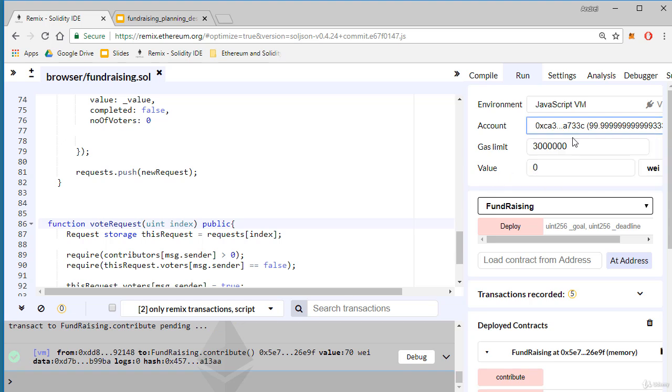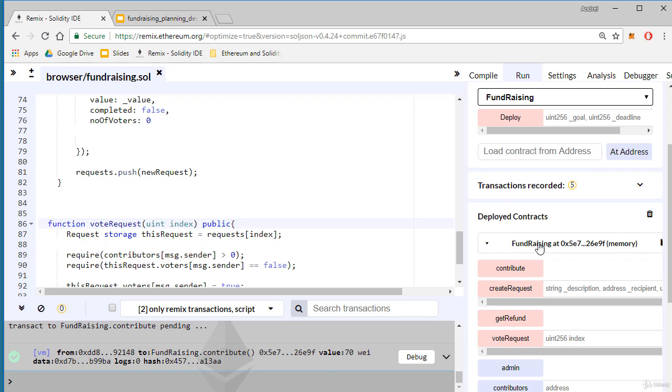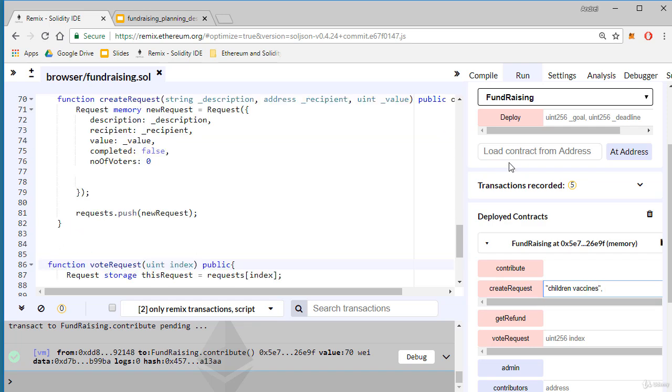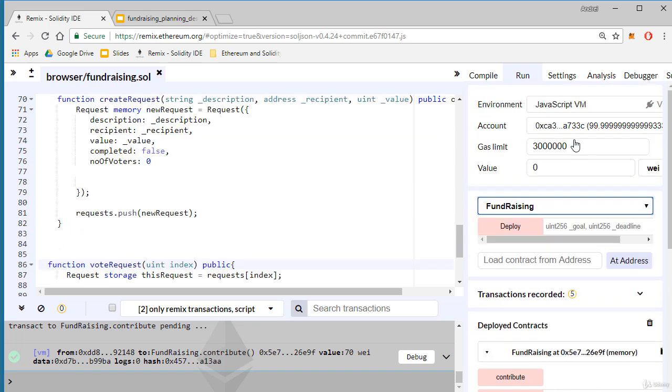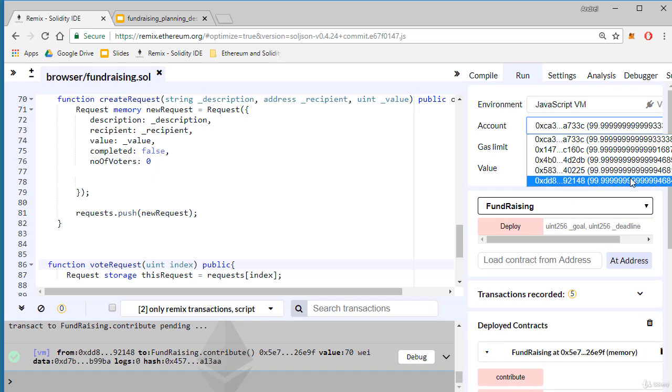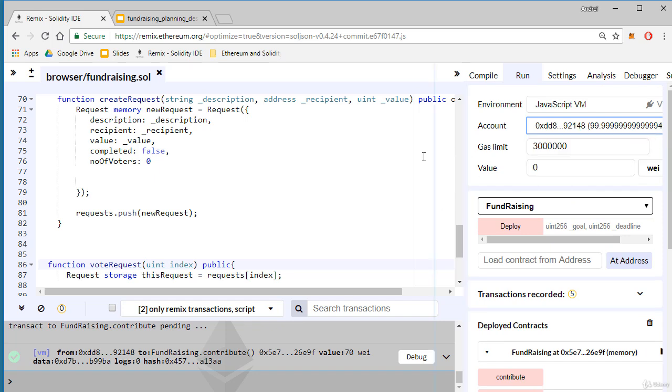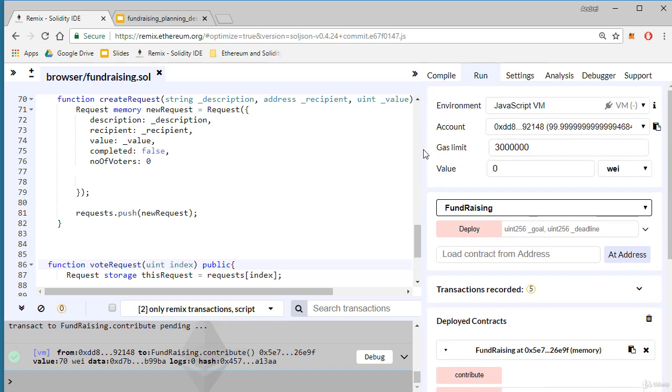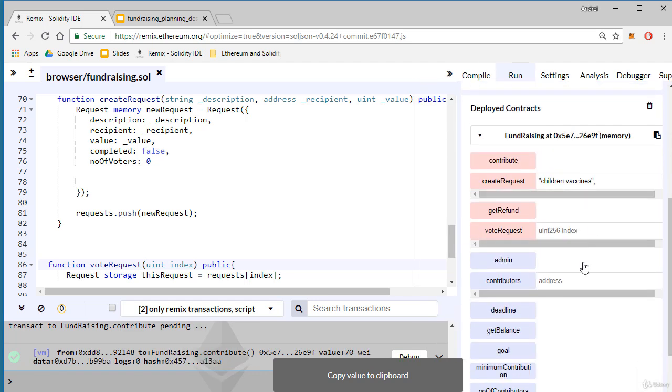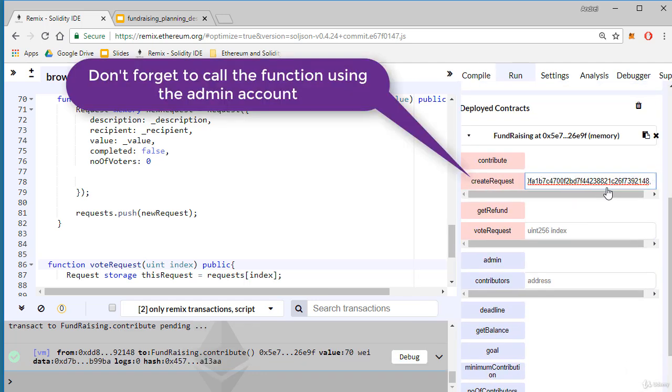Now, the admin creates a request. So, create request. Let's say, children vaccines. The recipient, I need an Ethereum address. Okay, I'll take this address from here. Copy. And the value of 120.